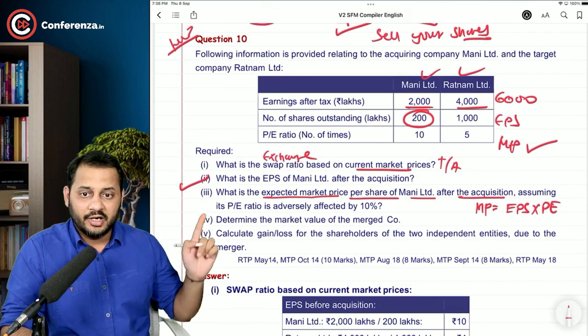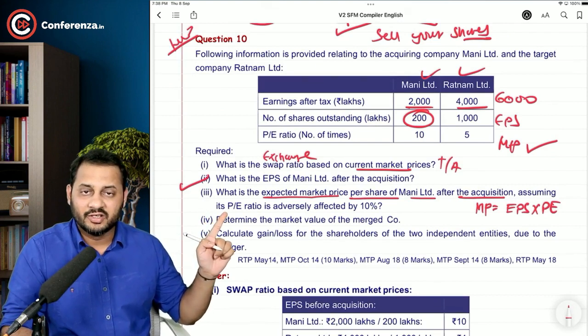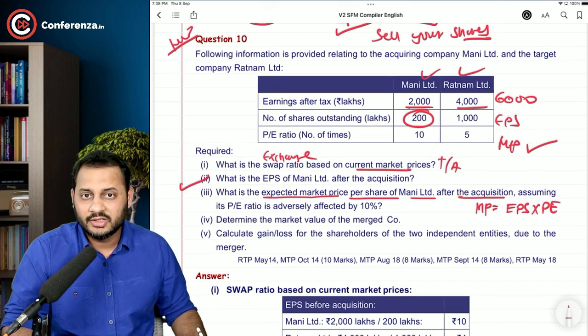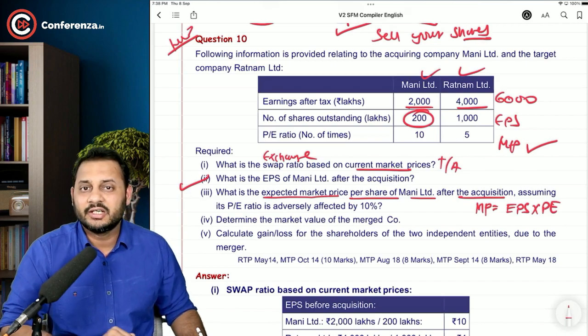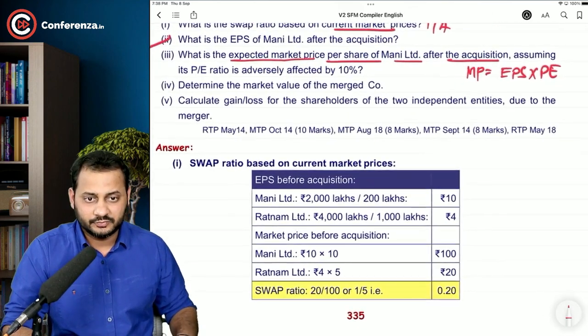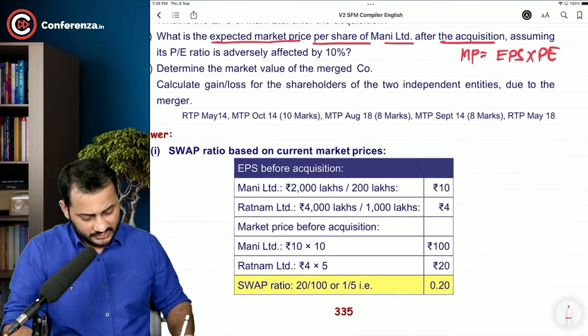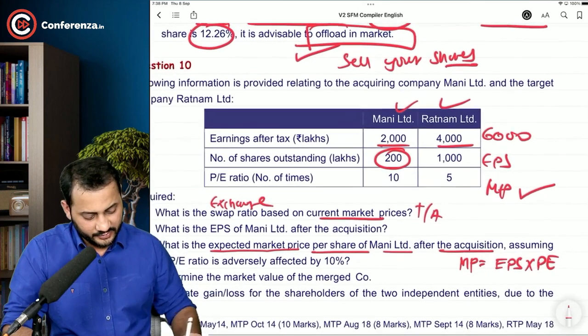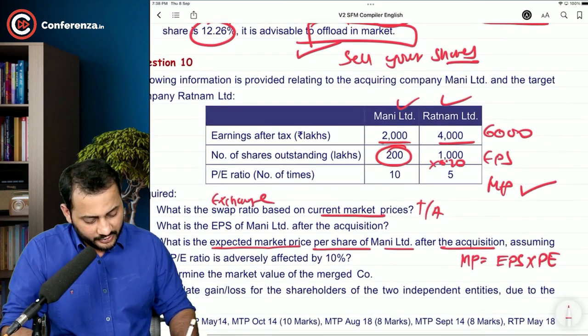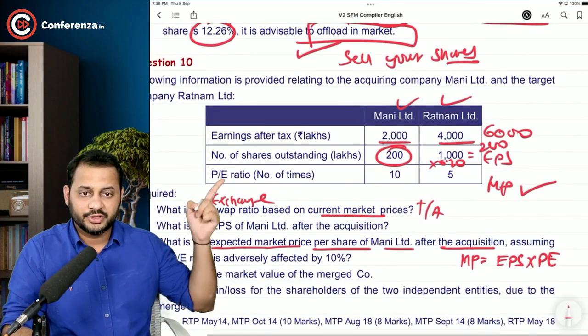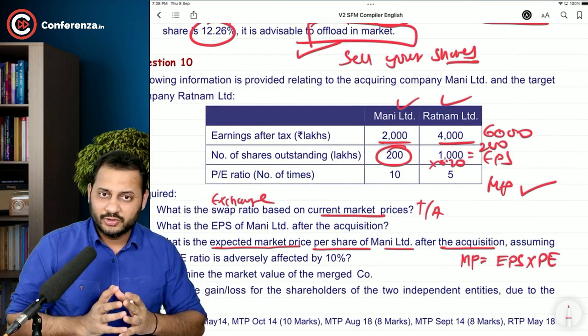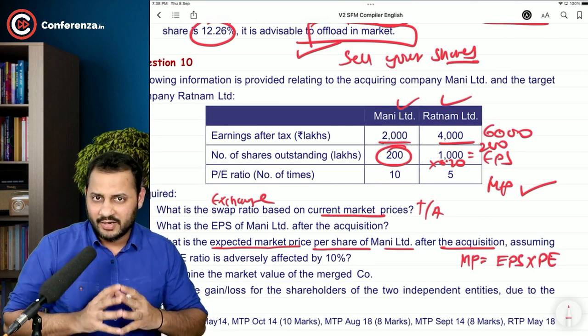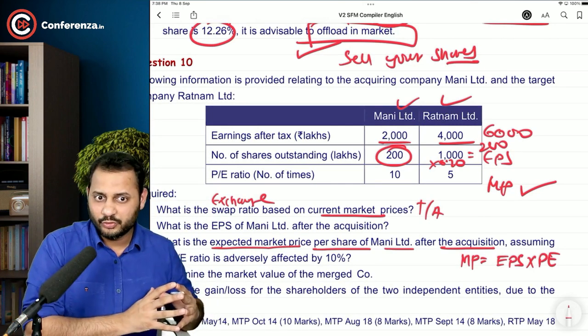Now understand, assuming its P/E ratio is adversely affected by 10%. I will just show you. So these are the market prices. 20 by 100, 0.20 is the swap ratio. So let me just take it from here. If you multiply it with 0.20, the number of shares that you are going to issue is again 200. 200 is what you already have, and 200 is the new shares that you are going to issue.